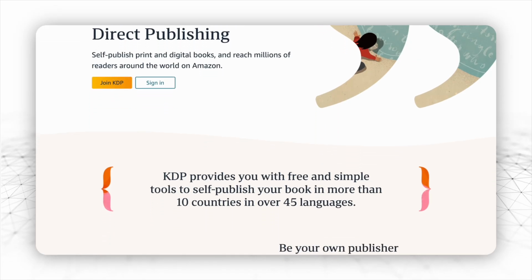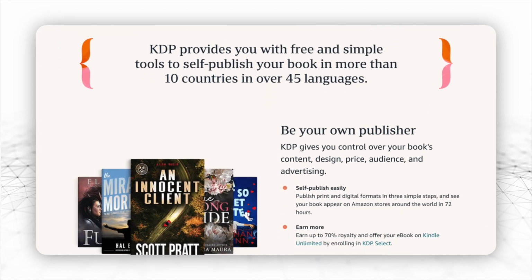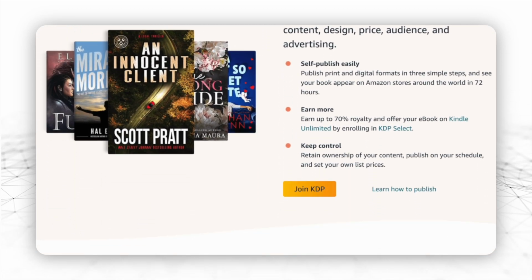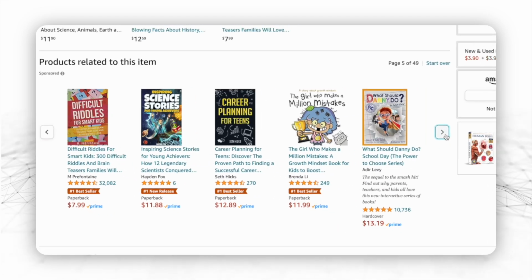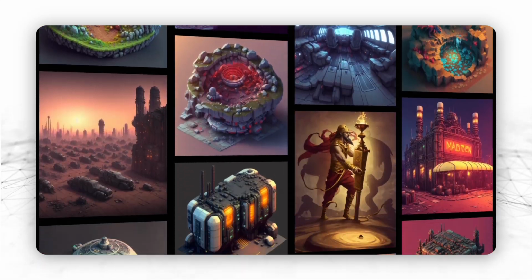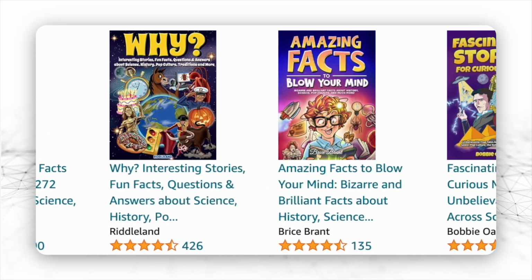Now the Amazon KDP business model allows you to sell your books for free and earn a royalty for each sale. There is a big market for illustrated medium content books for kids, and with the help of AI tools, we can easily create professional looking products like these. I'll show you how. So step 2 is the content.